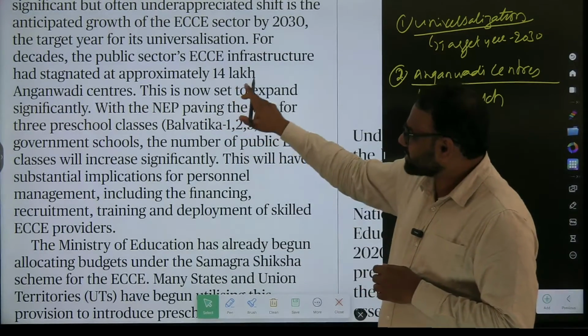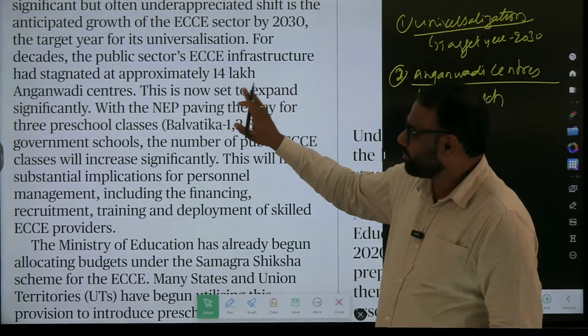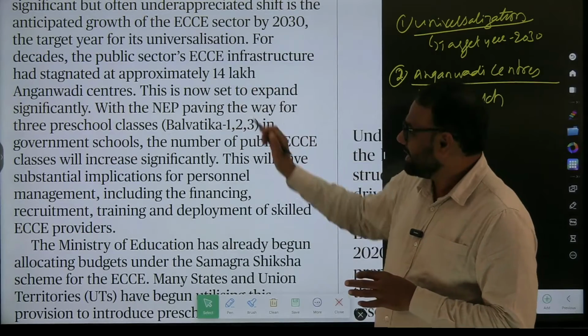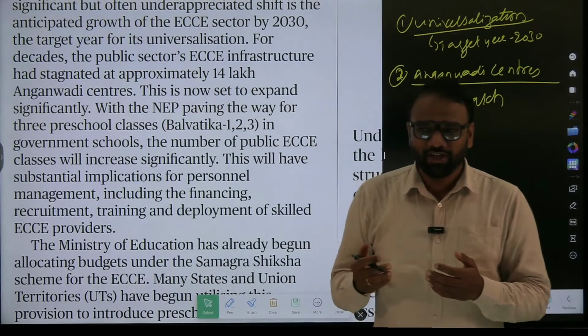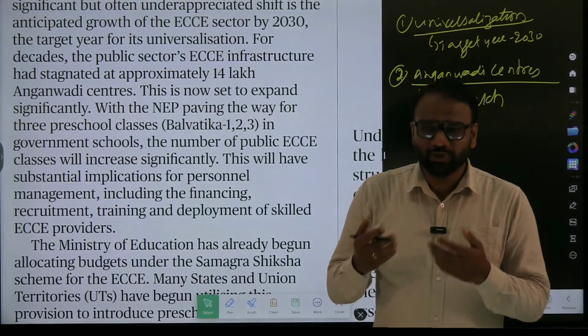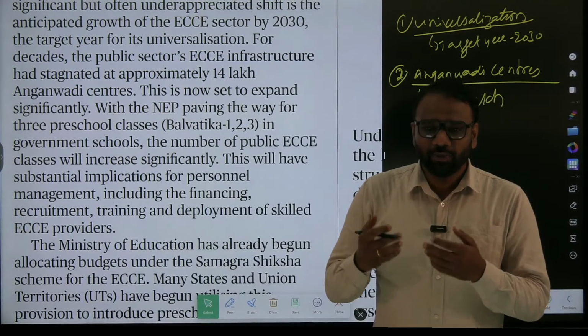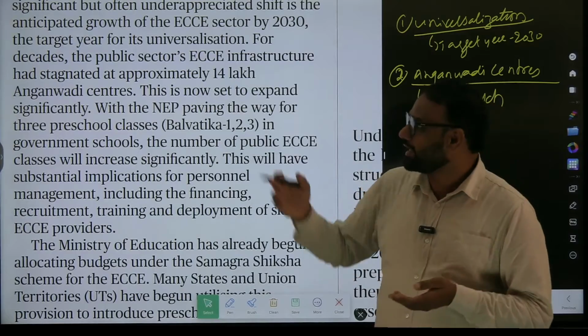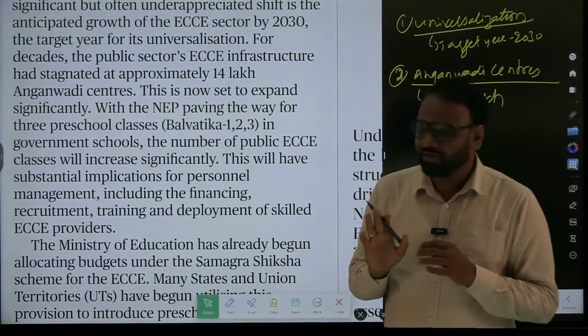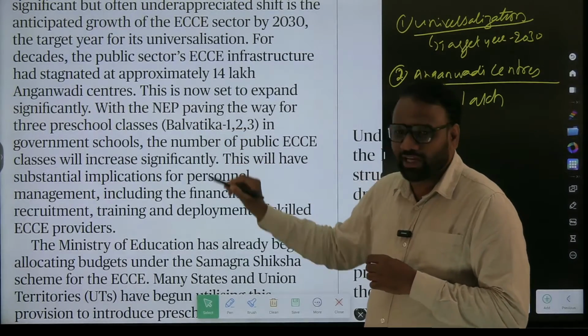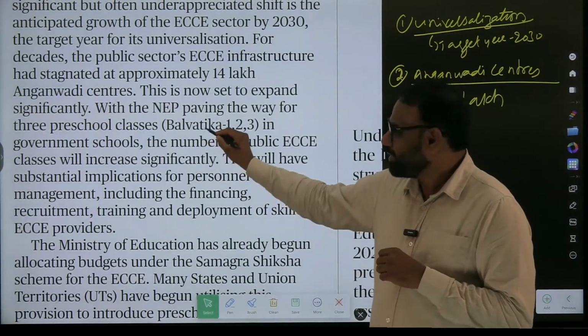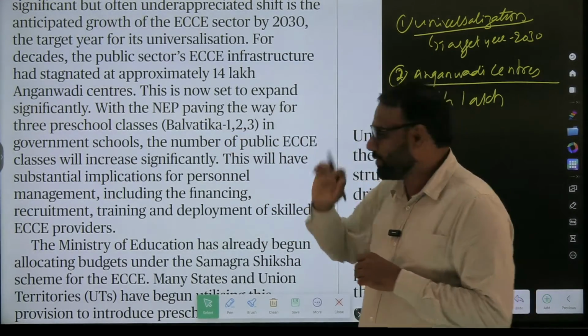For decades, the public sector's ECC infrastructure had stagnated at approximately 14 lakh Anganwadi centers. This is now set to expand significantly because of the new education policy, so it is planning to start new preschools. So it is significantly going to increase the infrastructure pertaining to ECC. With the NEP paving the way for 3 preschool classes. You missed it. Okay, Balvatika 1, 2 and 3.